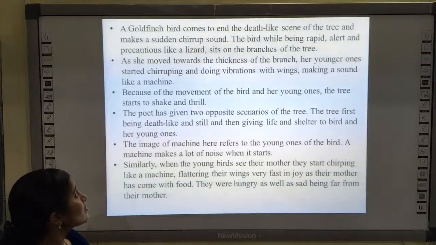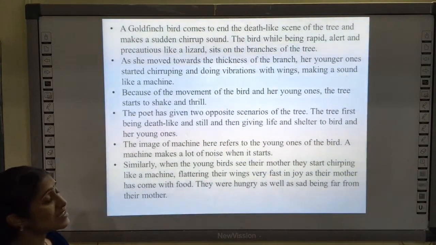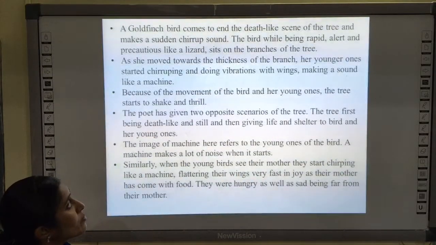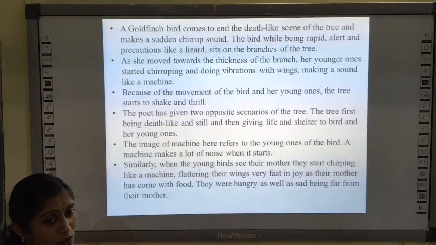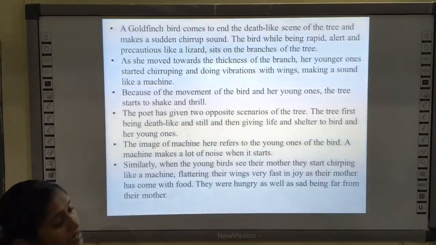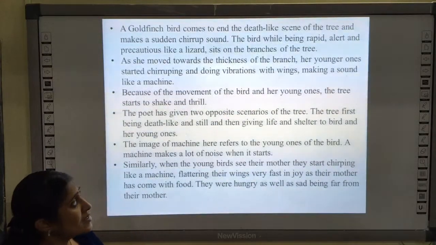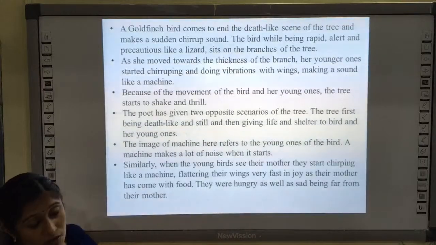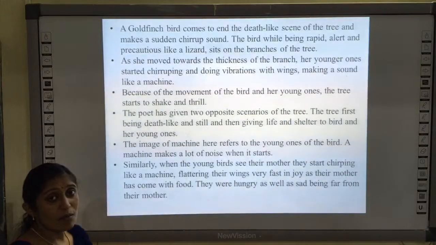Okay. So the explanation of the stanza is, a goldfinch bird comes to end the death-like scene of the tree and makes a sudden chirp sound. The bird, while being rapid, alert and precautious like a lizard, sits on the branches of the tree. So it comes very slowly, precautious like a lizard, and sits on the branches of the tree. As she moved towards the thickness of the branch, her younger ones started chirping and vibrating their wings, making a sound like a machine.